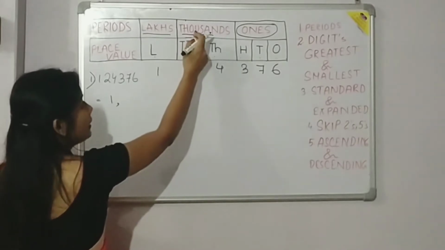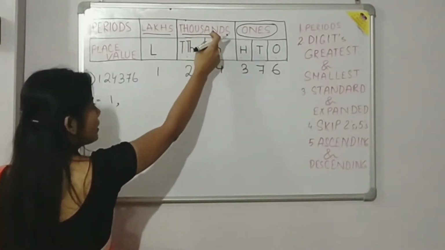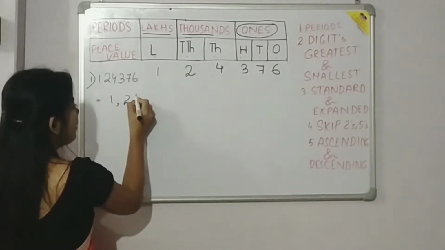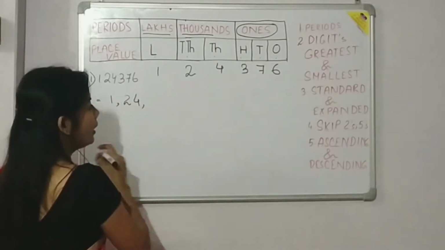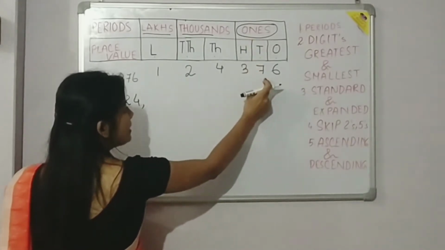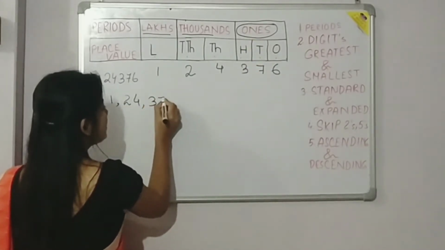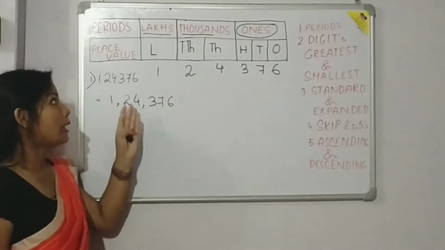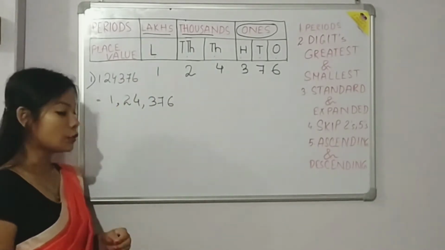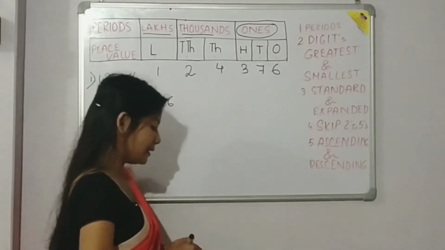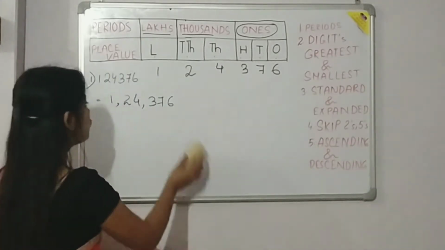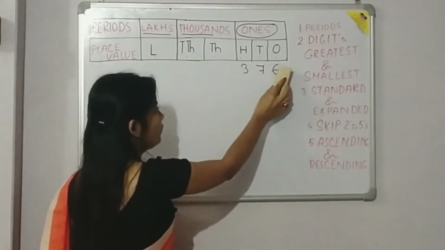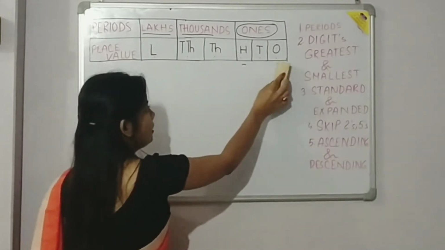Alright. After the lakh, what is coming? 1000. So under 1000 we have got 2 and 4. So we will write 2, 4 and we will give comma. And under ones we have got 3, 7, 6. So we will write 3, 7, 6. So in this way we will introduce comma according to the periods. Alright, so we have understood what are the face value, place values, and how to put the comma in between the periods. Now next we will know about the